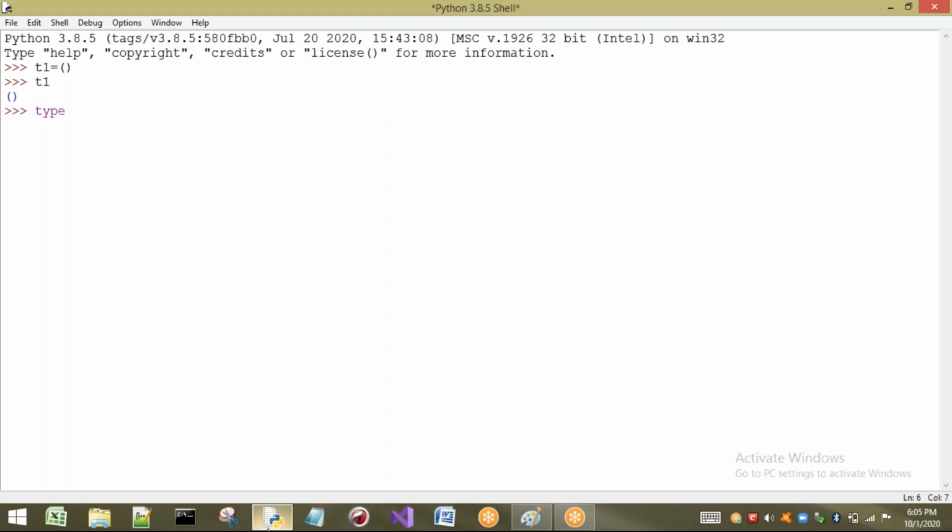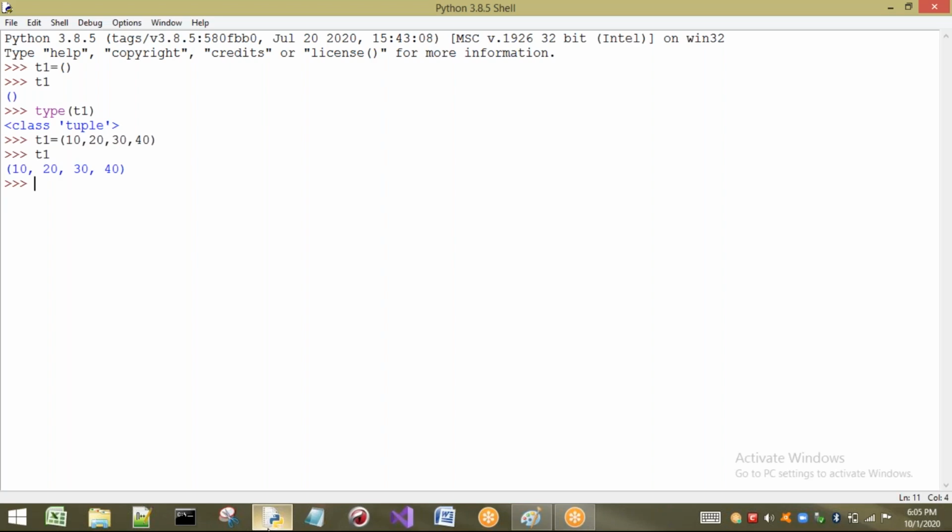Is it a type of tuple? Let us check the type of T1. It is going to give you class tuple. Now I want to create a group of elements in a tuple. Let us take 10, 20, 30 and 40. Here I have created a group of elements. If I print T1, we are going to get those four values.